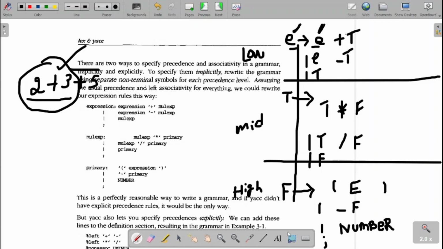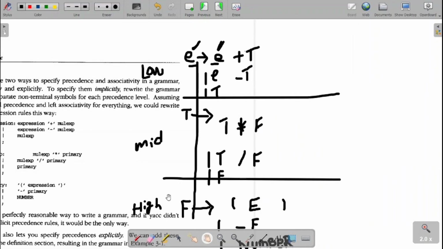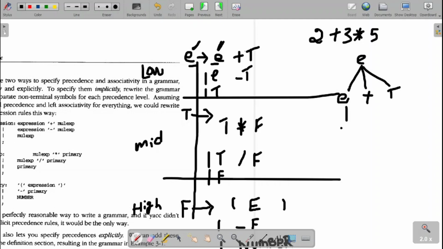Now, if I take the expression 2 plus 3 star 5 and write the parse tree for it, how will it be? First, E derives: do I have a plus in my expression? Yes, so I apply E derives E plus T. No other option is possible. Then E derives T, T derives F, and F derives my number, which is 2. Then T derives T star F because star is also there.